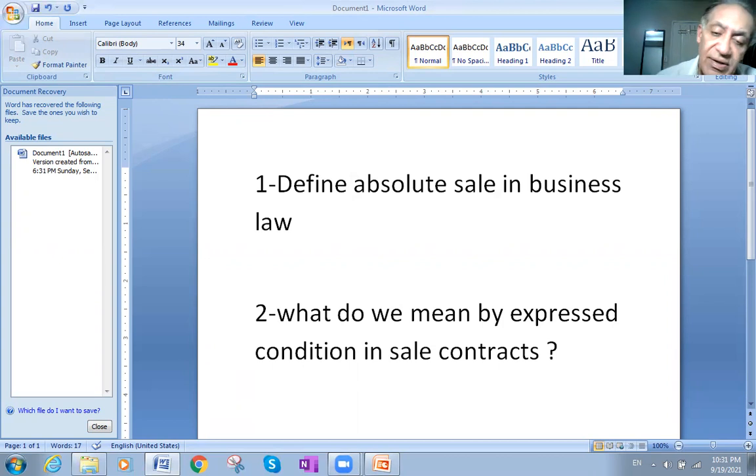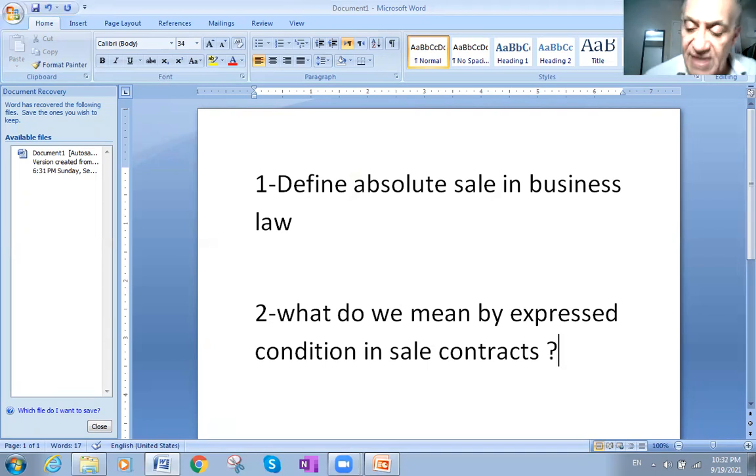All these must be written, and the amount of the deal, and if there is any discount if payment occurs within limited days. Also the standard of the quality, which is agreed upon by the two sides, the buyer and the seller. All this must be written. We call it express conditions.